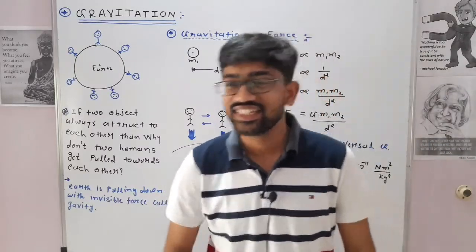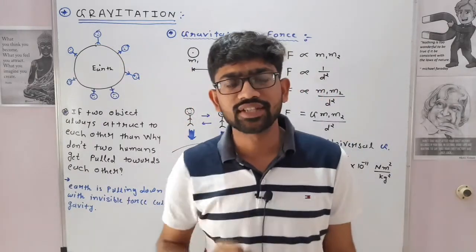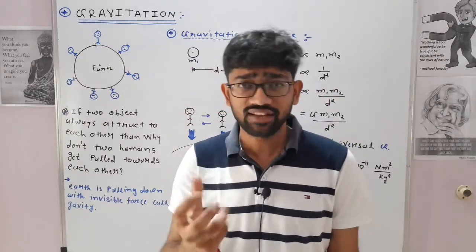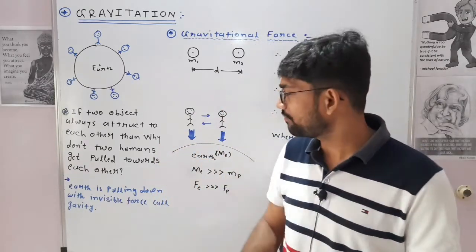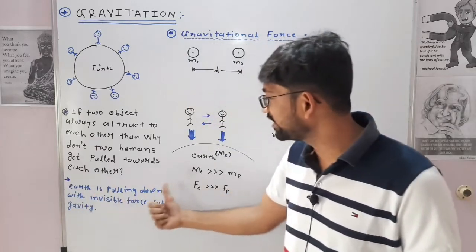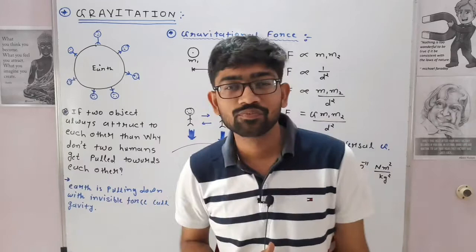Fine? Okay. Today our topic is gravitation. What is gravitation? What is gravity? If we see the definition of gravity, then the definition is: the Earth is pulling down with an invisible force called gravity.